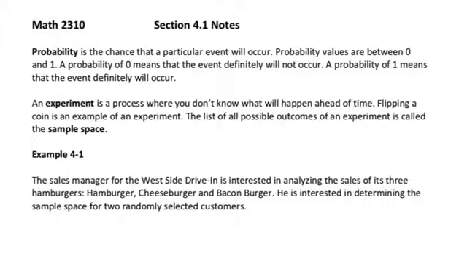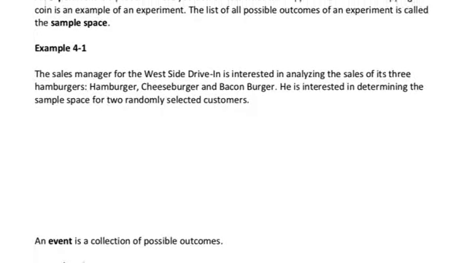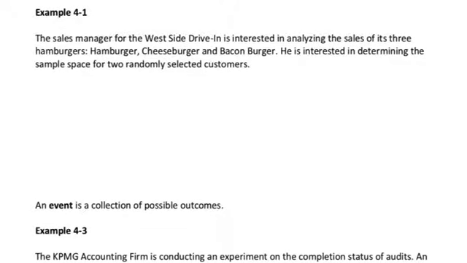So let's look at example 4.1. The sales manager for the Westside Drive-In is interested in analyzing the sales of its 3 hamburgers, the hamburger, cheeseburger, and bacon burger. He is interested in determining the sample space for 2 randomly selected customers. So let's list out the possibilities. One possibility is that both customers order hamburgers. I'm going to abbreviate hamburger with H, and I'm going to write them as ordered pairs here. So the first represents what the first customer ordered, and the second represents what the second customer ordered.